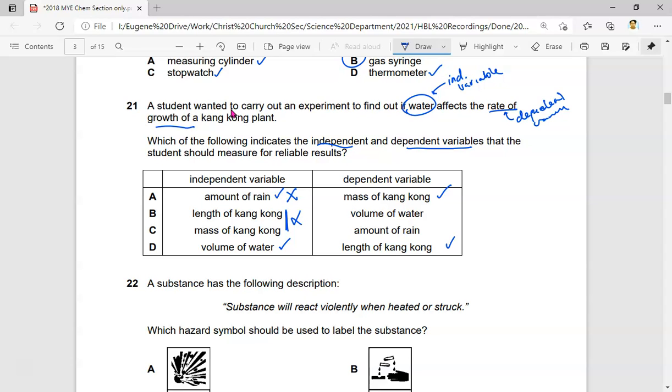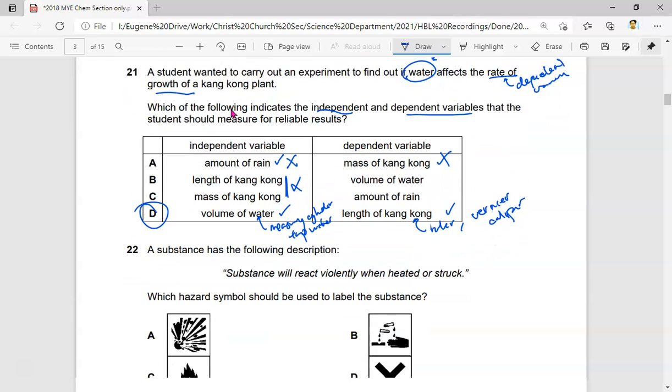In addition, the mass of the Kangkong, if I were to use more water, obviously the mass is also affected. So therefore, the mass of the Kangkong is also not such a good way to measure the rate of the growth of the Kangkong. As such, we will be using D. Because the volume of water I can use daily from my tap, I can use a measuring cylinder to measure my tap water and pour the water into the plant. The length of the Kangkong is very easily measured using a ruler, or I can use a vernier caliper. Let me spell the vernier caliper here. Vernier caliper. So therefore the answer for this is D.